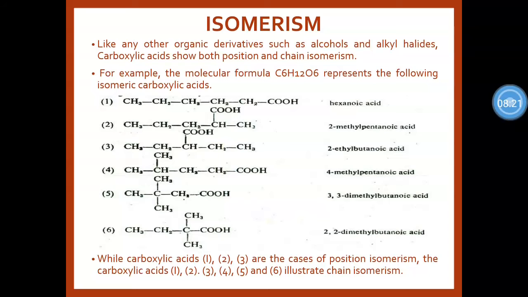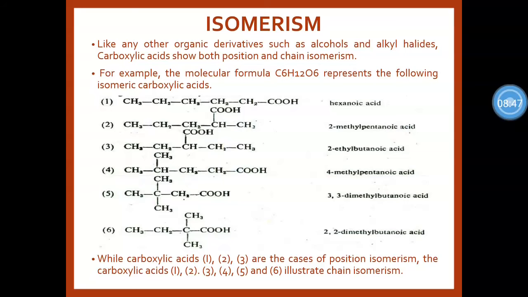Like any other organic derivatives such as alcohols and alkyl halides, carboxylic acids show both position and chain isomerism. Some examples are listed below: hexanoic acid, 2-methyl pentanoic acid, 2-ethyl butanoic acid, 4-methyl pentanoic acid, 3,3-dimethyl butanoic acid, and lastly 2,2-dimethyl butanoic acid.